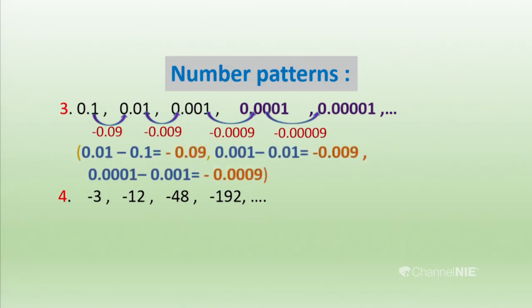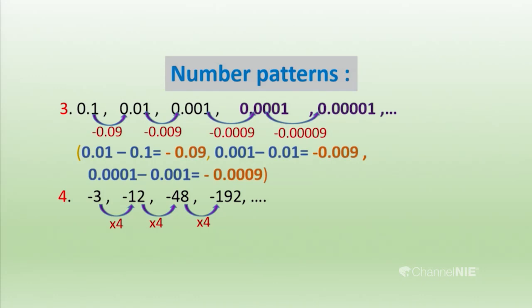Then let us see the fourth number pattern. Then we have to multiply minus 3. Minus 3 multiplied by 4, we get minus 12. Then minus 12 multiplied by 4, we get minus 48. Then we multiply minus 48 by 4, we get minus 192. Then we can continue it further.